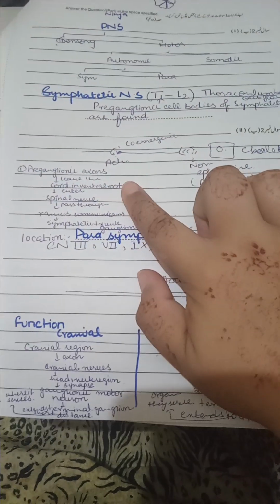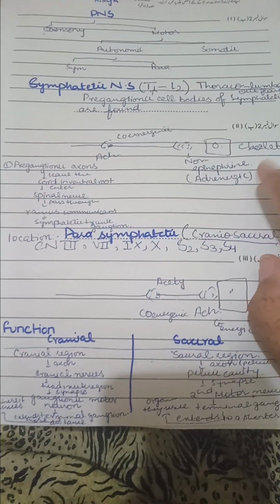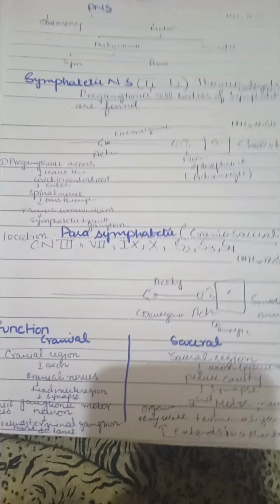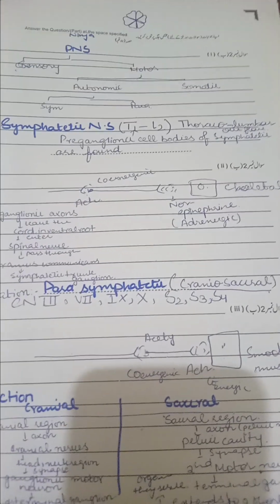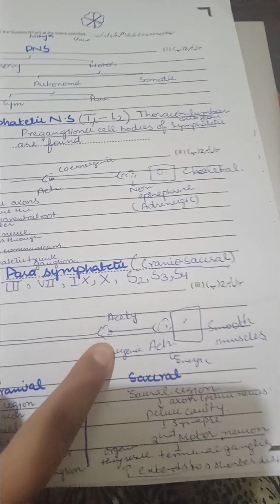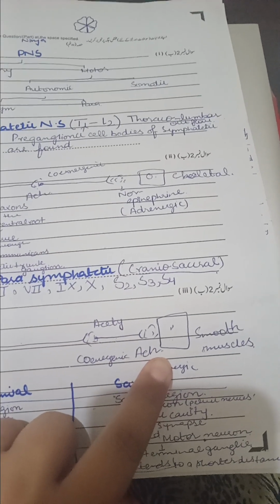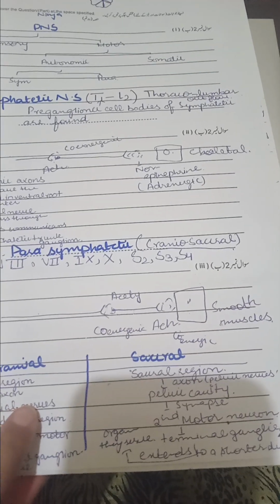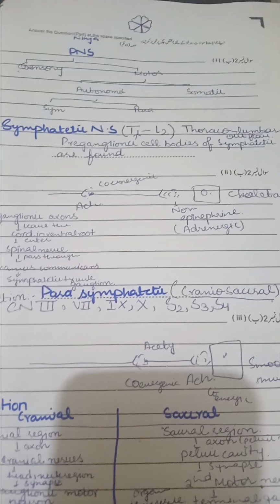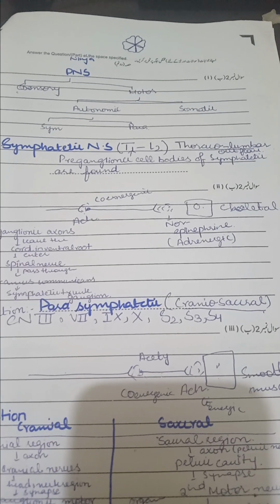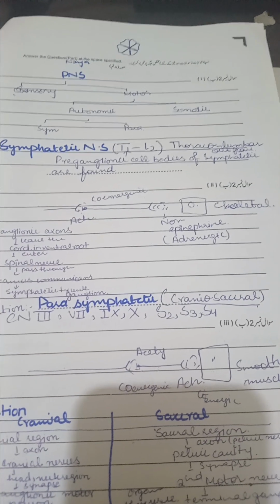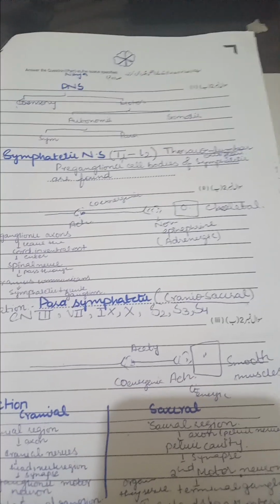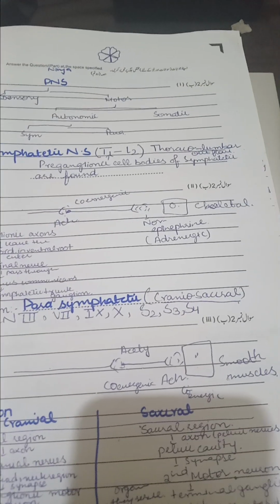This means here is cholinergic and here is adrenergic neurotransmitter in the case of sympathetic. But in the case of parasympathetic, here is cholinergic acetylcholine, and here as well is cholinergic, which is acting on the smooth muscles. So both are cholinergic in the case of parasympathetic, and sympathetic is cholinergic and adrenergic. So this is the major difference between both types.